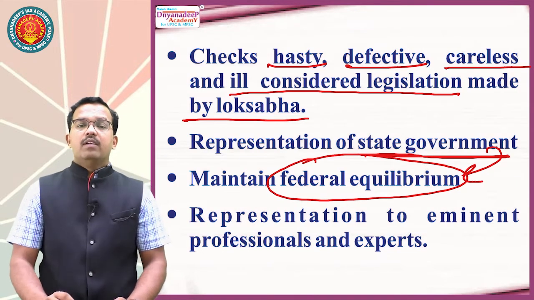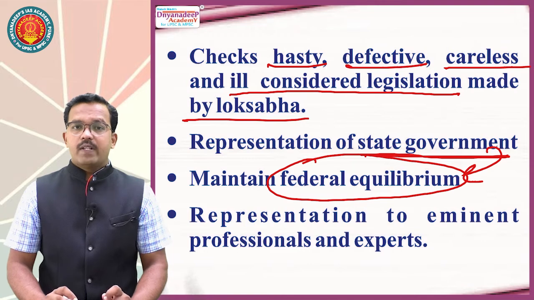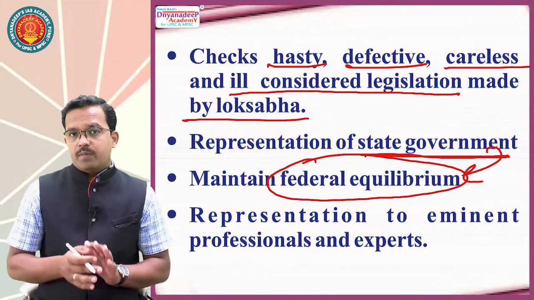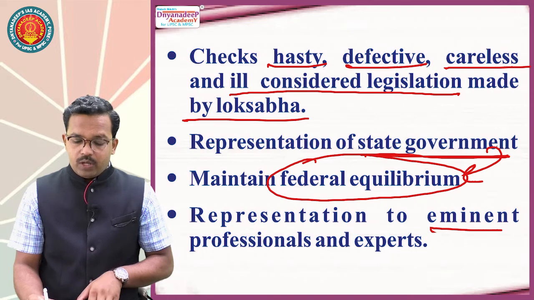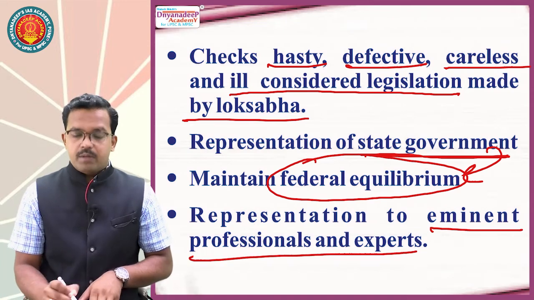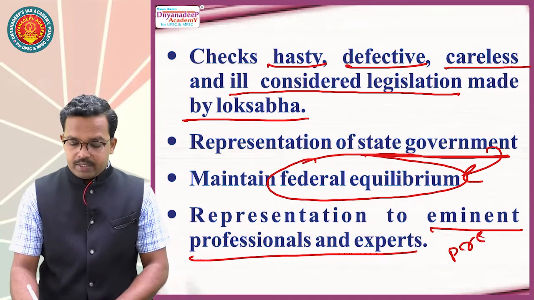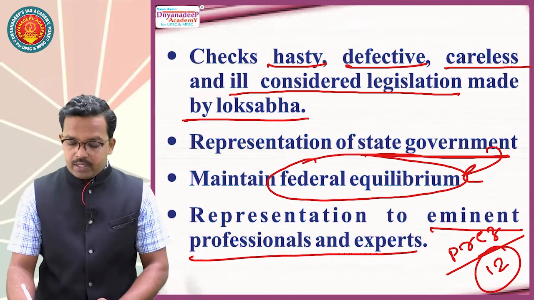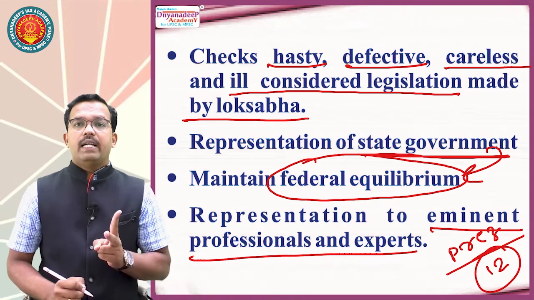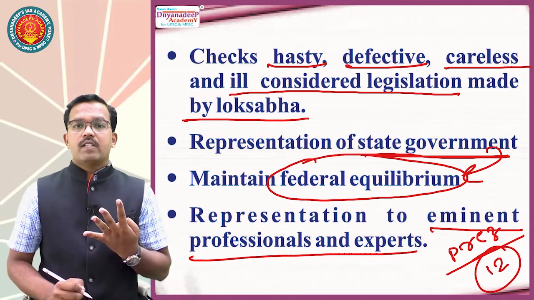Third, representation to eminent professionals and experts in Rajya Sabha by the President. As we have discussed, the President has the right to nominate 12 members from the areas of art, literature, science and social services.